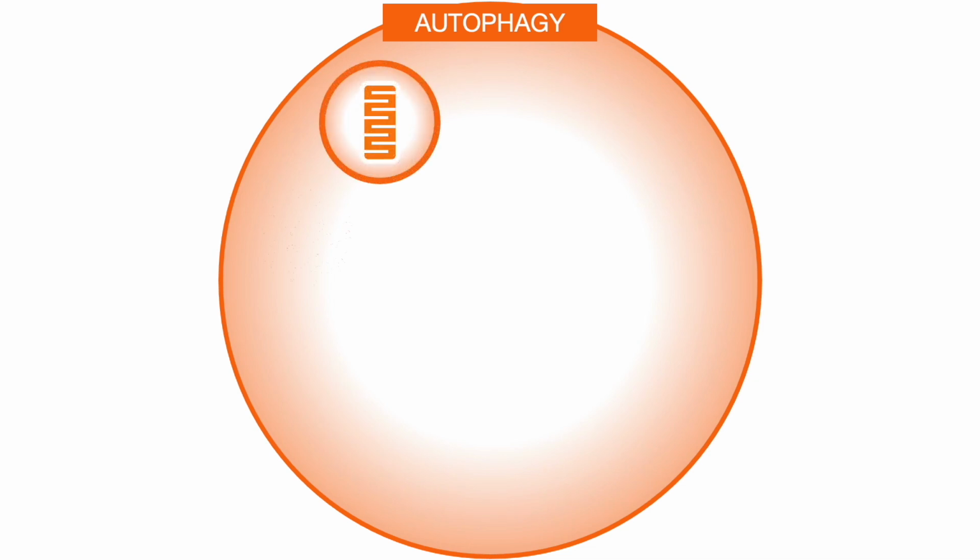Under these conditions, cells begin to digest parts of themselves in order to obtain the biomolecules they need to survive in a process known as autophagy. Cells can digest their own cell organelles by fusing them with vesicles called lysosomes that are loaded with enzymes. This type of autophagy is called macroautophagy.